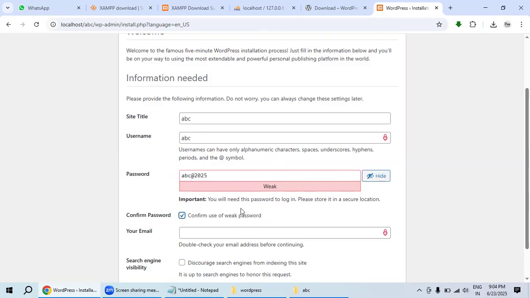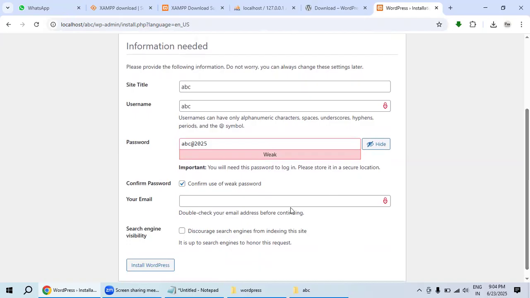Just confirm the password. And here you could see we have the email ID. You can provide any email ID, and later you can change it. When you create a feedback form, we also need to provide an email there, and the feedback form will accept this email ID. So I will use abc@gmail.com. Later we can change that.